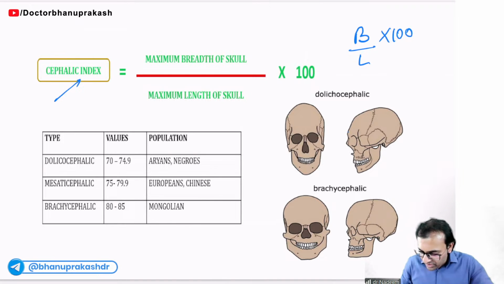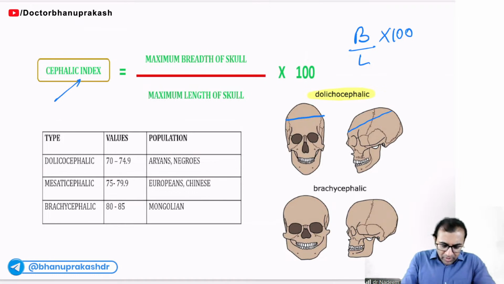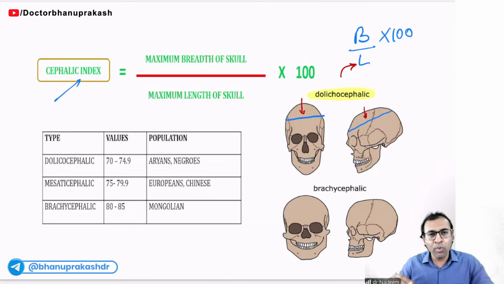From anterior to posterior is the length, and left to right is the breadth. Dolichocephalic: this is the breadth and this is the length. When the denominator is more, the ratio will be less, so it comes as 70 to 74.9. This is called dolichocephalic, Aryans and Negroes.